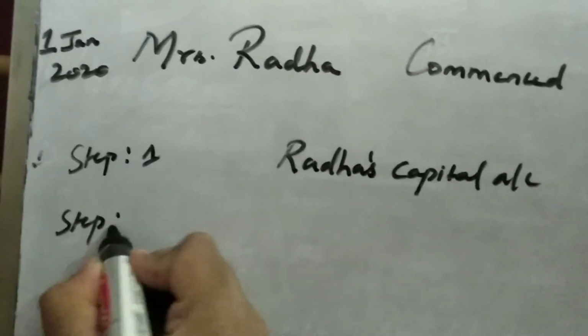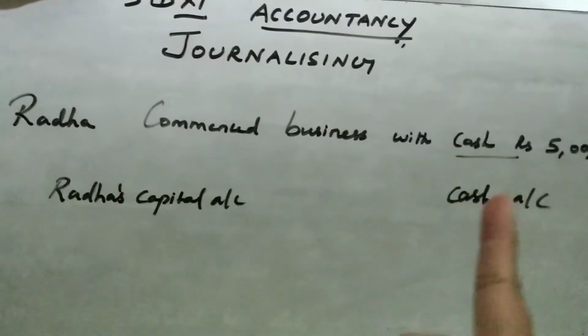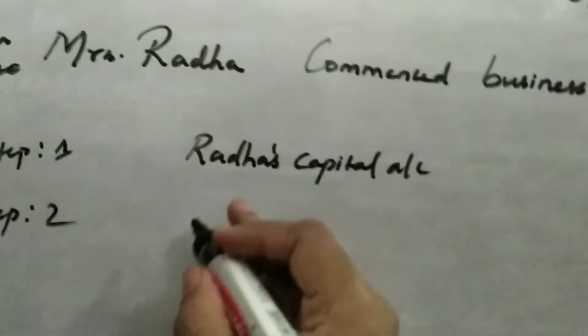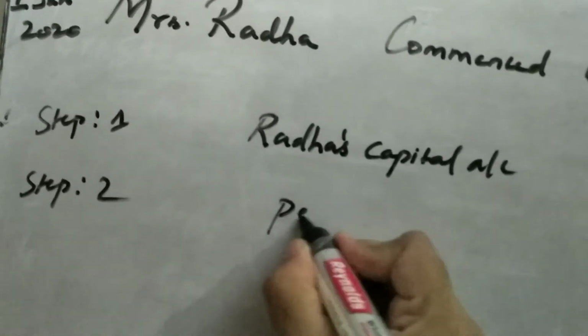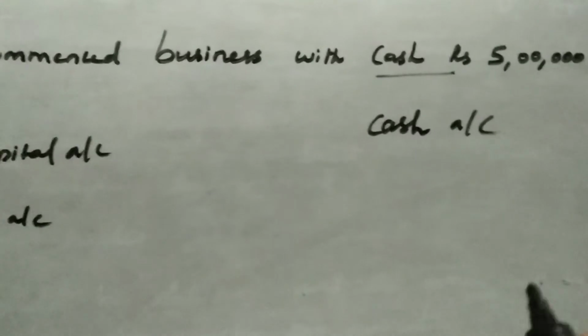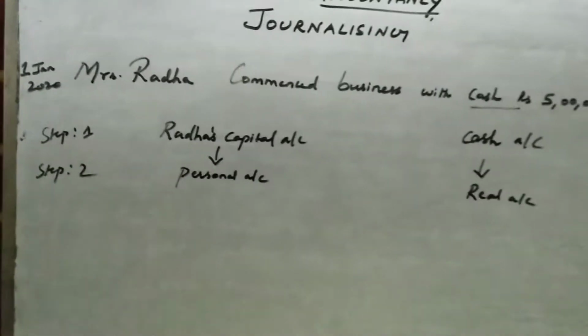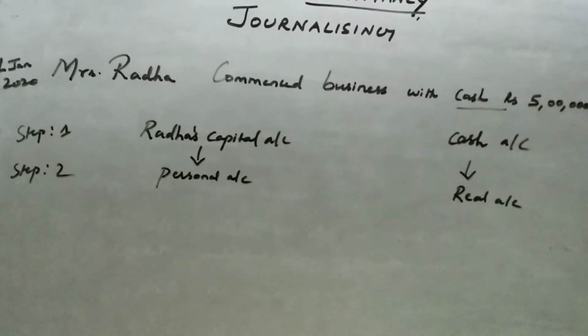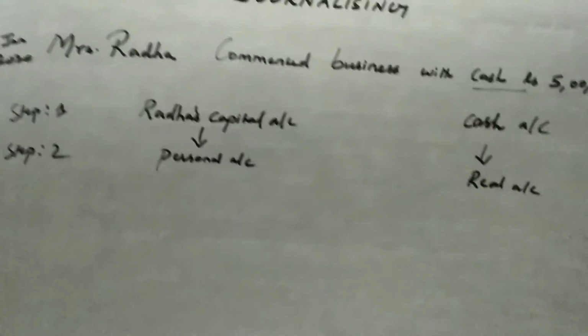Step 2, we are going to classify these two accounts into personal, real or nominal. So Radha's capital, it is connected with Radha. So this comes under personal account. Cash. Cash is an asset. So all assets come under real. So cash comes under real account. So step 1, we have identified what are those two accounts involved. Step 2, we have classified it into personal and real.